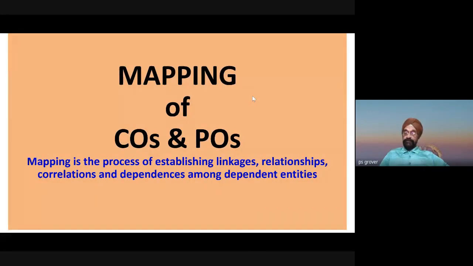Mapping of COs and POs, because POs are the consolidated learning and COs are the components. Mapping is the process of establishing linkages, relationships, correlations, and dependencies among dependent entities like syllabus, course, what is to be done, and so on. So mapping is a technique for that.